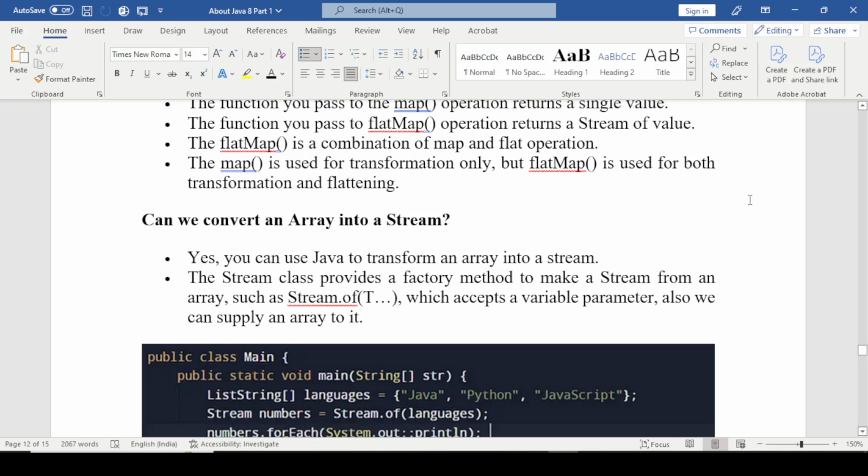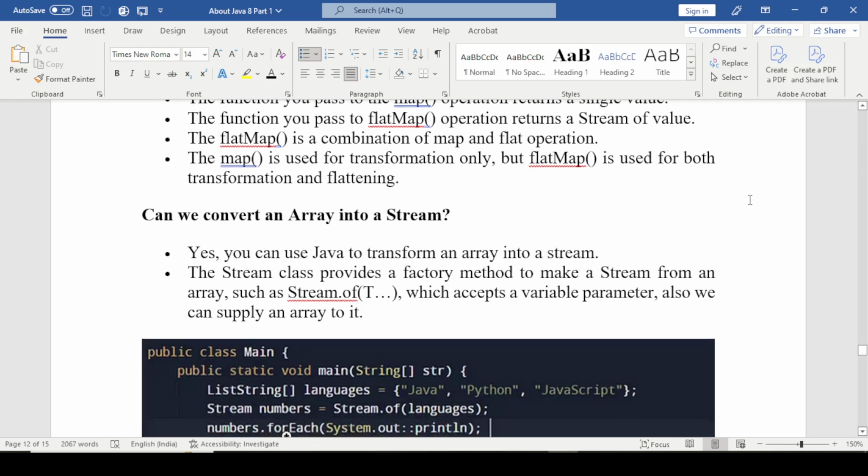Next question: can we convert an array into a stream? Yes, you can use Java to transform an array into a stream. The Stream class provides a factory method to make a stream from an array, such as Stream.of, and passing the values, which accepts variable parameters.